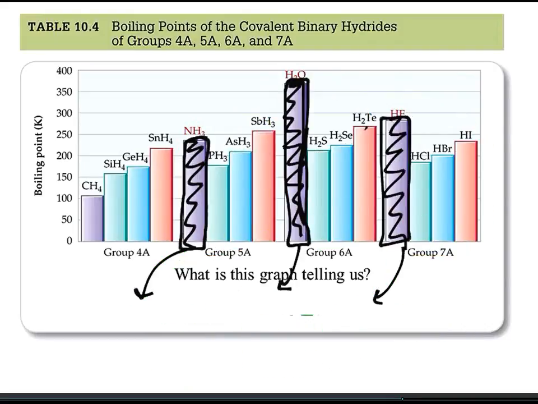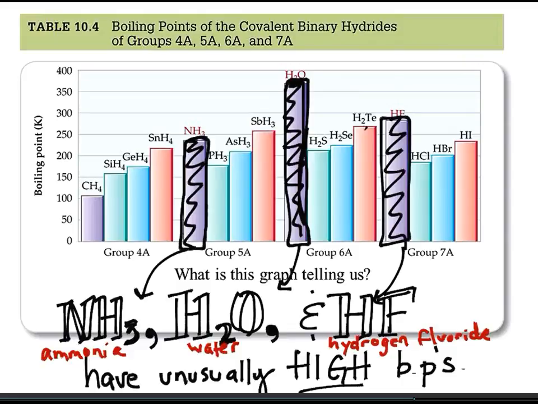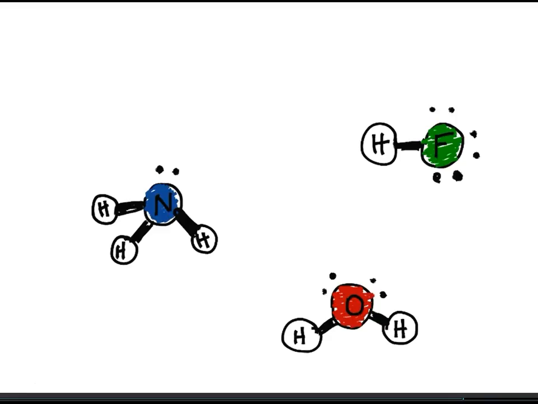Now, if we talk about the outliers, ammonia, water, and hydrogen fluoride have unusually high boiling points compared to other members of their same groups. And that's the other take-home message here. Why is that true? So that's the last thing we want to talk about here.